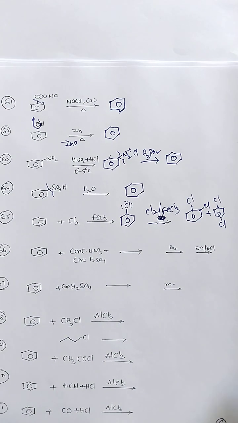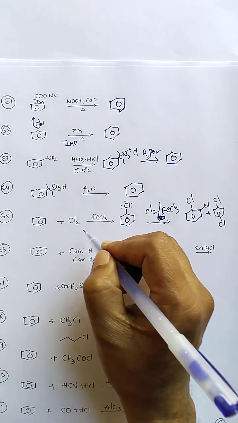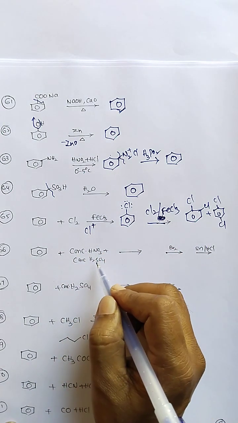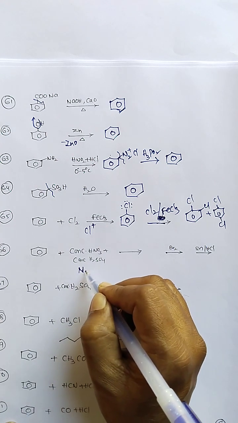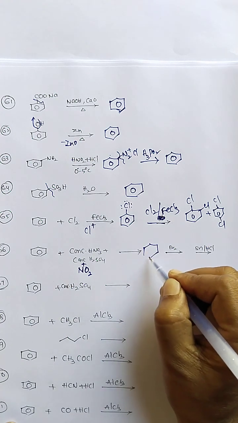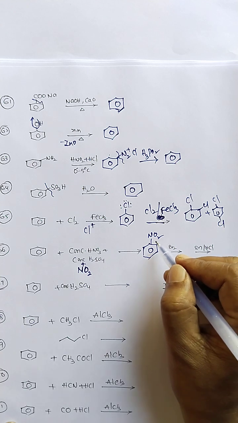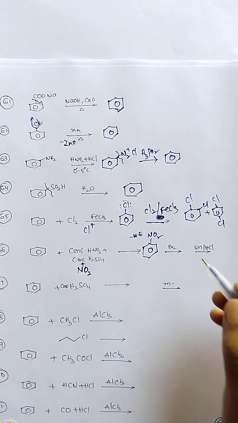Next, the 66th reaction: benzene reaction with HNO3 and H2SO4, concentrated nitric acid and sulfuric acid. It is a nitration reaction, and the electrophile is the nitronium ion. We get nitrobenzene. Nitrobenzene is a minus M group, therefore it acts as a meta directing group.